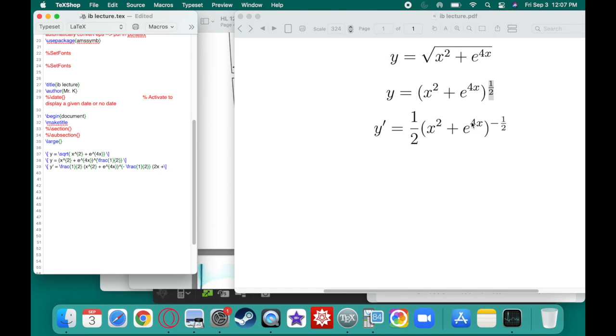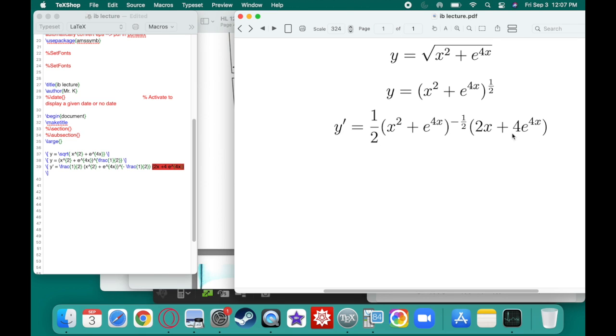e to the 4x. Again, you have to apply the chain rule here, and you're going to say the derivative of the outside times the derivative of the inside. Well, the derivative of e to the x is just e to the x. Then you multiply that by the derivative of the inside, which is 4. So 4 e to the 4x. Once again, this is the derivative of the outside, and this is the derivative of the inside, x squared plus e to the 4x.